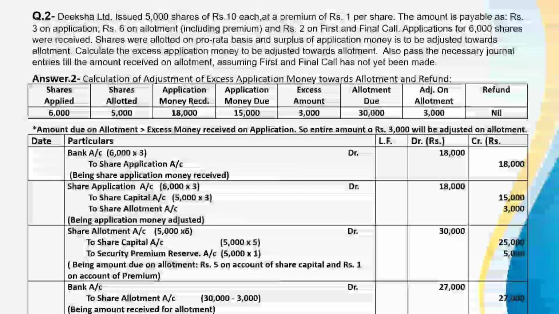Next, amount of allotment received. So bank account debit to share allotment. The amount was due of rupees 30,000 here, and this is the amount rupees 3,000 adjusted on allotment. So amount will be received on the amount of share allotment, that will be 30,000 minus 3,000, that will be 27,000.